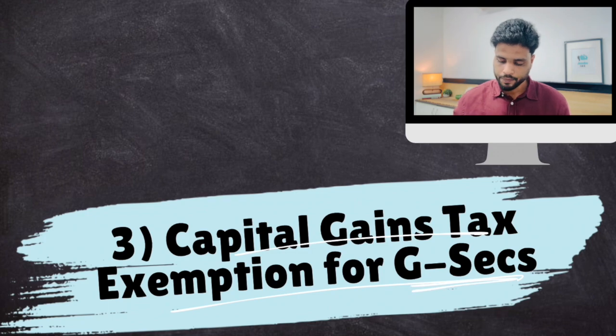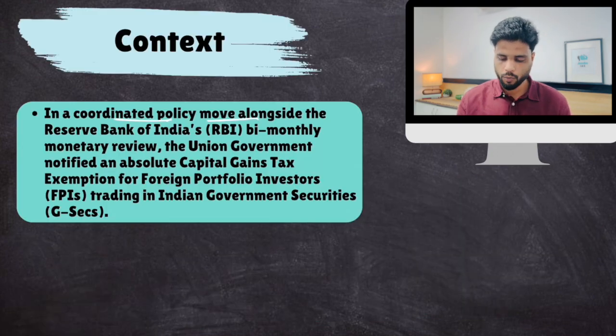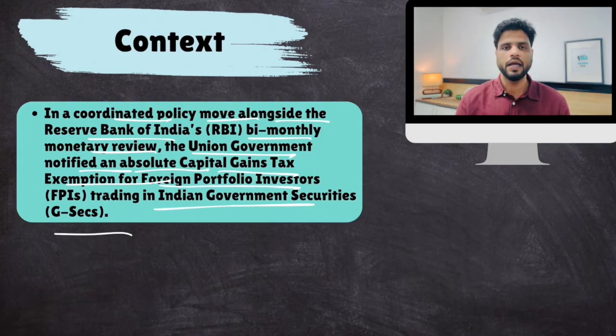So capital gain tax exemption for G-Secs. What happened? In a coordinated policy move alongside the Reserve Bank of India bi-monthly monetary review, the Union government notified an absolute capital gain tax exemption for foreign investors trading in government securities. For this, you need to understand what is capital gain tax.